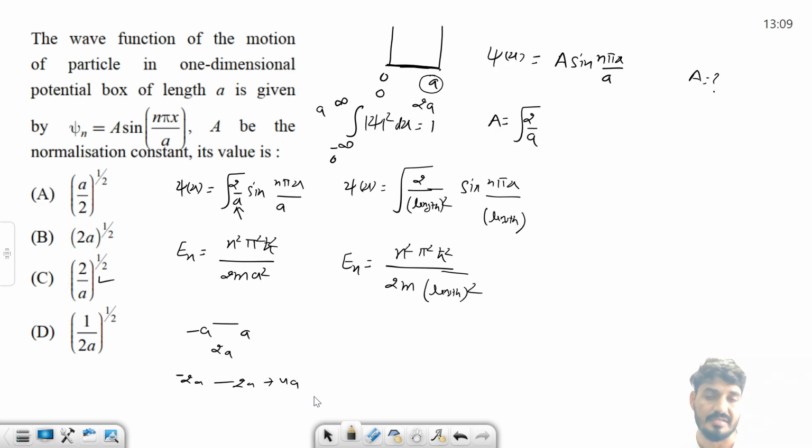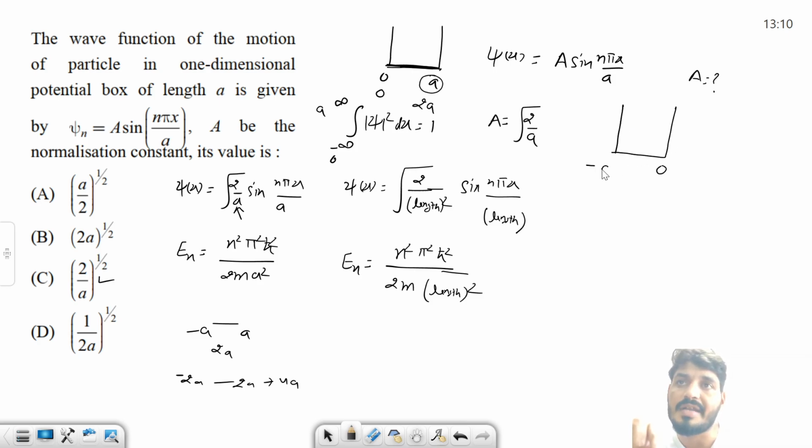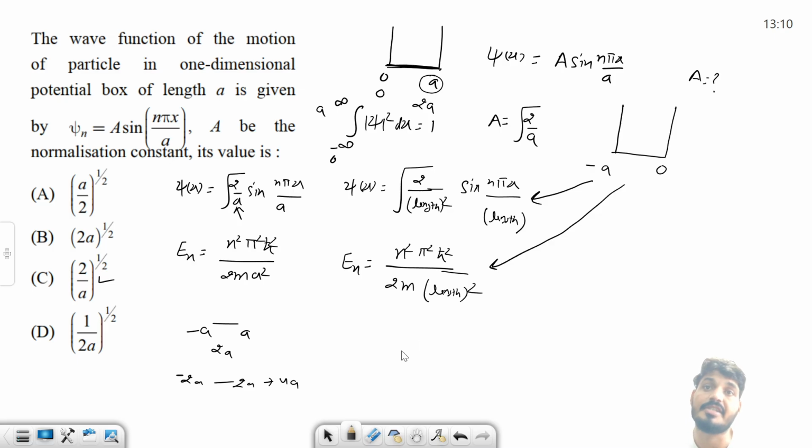It can be anything. This is one thing. One more important thing here: this is an asymmetric potential given from 0 to a. If you have a situation from 0 to minus a, then what will you do? Remember, this is also an asymmetric potential. Whether on the positive side or the negative side, in both cases the wave function is the same and the energy is also the same. No change. Remember, there is no change.